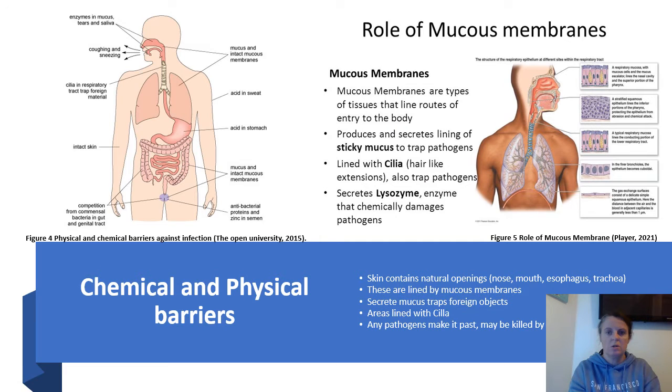Mucous membranes are another example of the first line of defense. Mucous membranes line your eyes, ears, nose, mouth, throat, gastrointestinal tract, respiratory system, urogenital tract, and vaginal tract, as seen in Figure 4. They serve as a principal link between the outside world and your body's initial environment. The roles of the mucous membranes can be seen in Figure 5. Mucous membranes keep your body healthy by allowing nutrients to pass through while also protecting you from infectious pathogens.